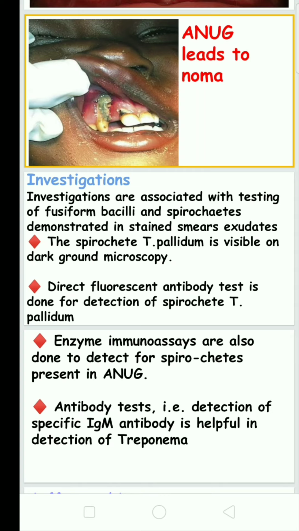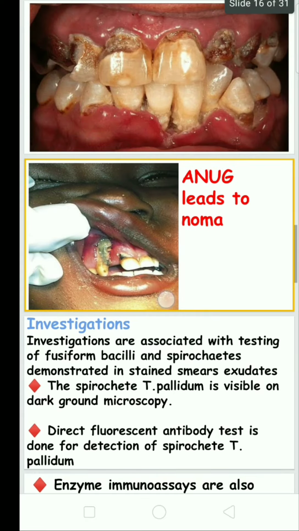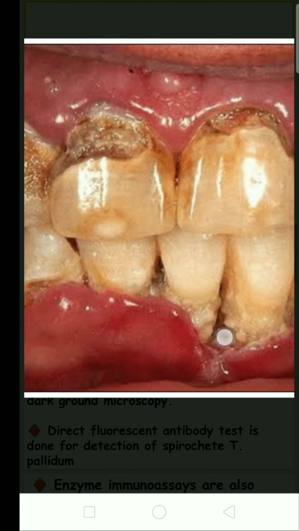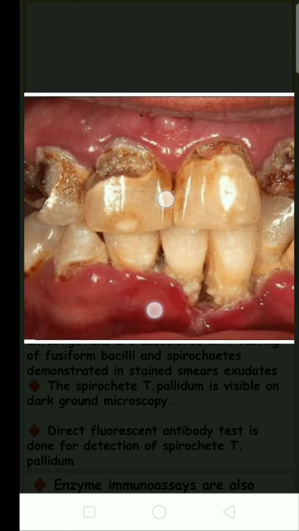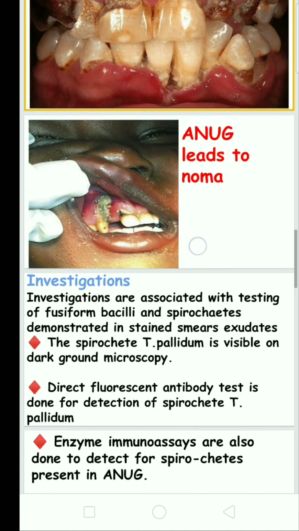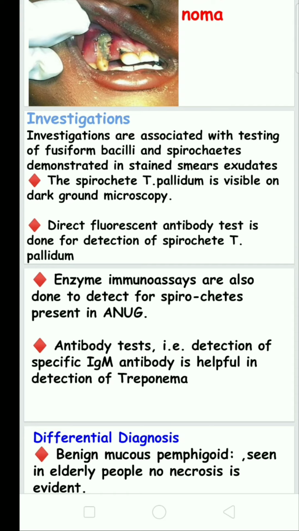Investigations involve testing for fusiform bacilli and spirochetes, which will be seen in the exudate of ANUG. This necrotic ulcerative gingivitis exudate is seen under the microscope, where spirochetes and fusiform bacilli are visible. We have to confirm the spirochetes, particularly Treponema pallidum, by doing a fluorescent detection test, ELISA test and antibody test.